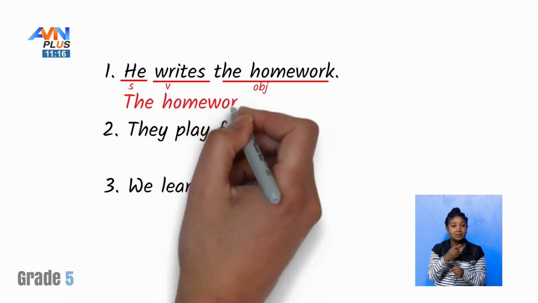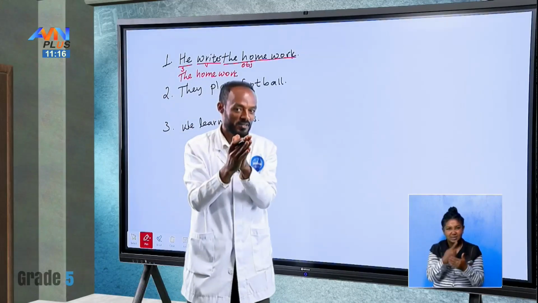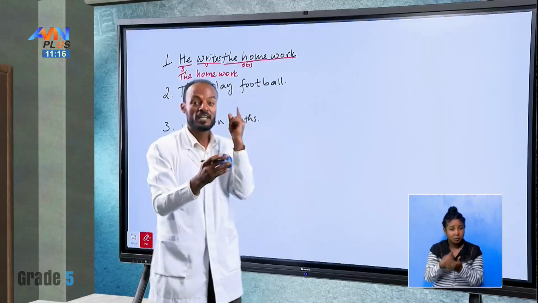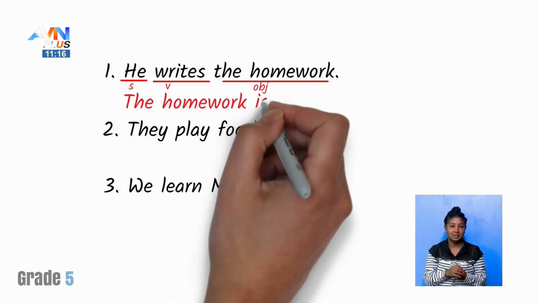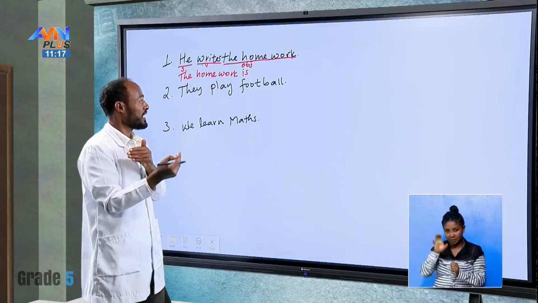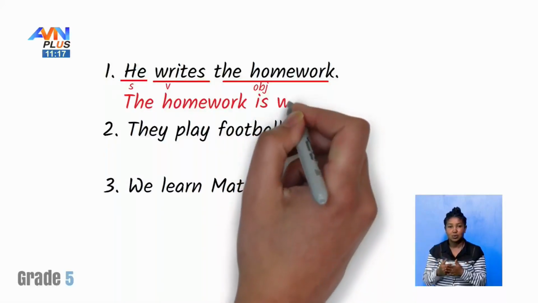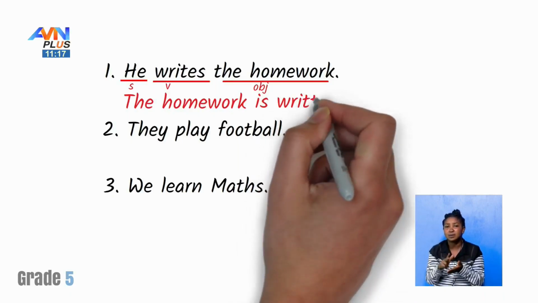What about the subject? The homework. Is it singular or plural? That is singular, yeah? So we have to use what? Is. Plus, this verb should be changed into verb 3. So, the verb 3 form of write is, yes, written.